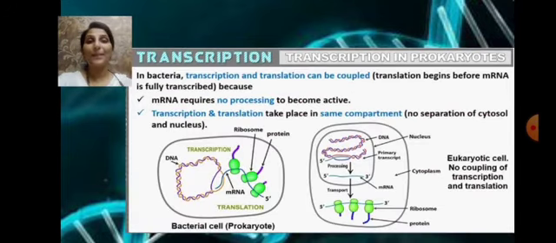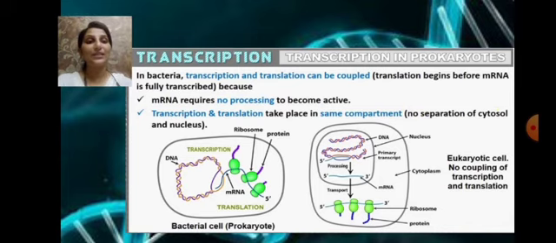We know bacteria are prokaryotes. That means they do not have the genetic material enclosed within a nuclear membrane. They have the nucleoid which is present in the cytoplasm. In the case of bacteria, the transcription and translation, we know transcription is the synthesis of mRNA and translation is the synthesis of proteins based on the information which is present in mRNA. So transcription and translation are coupled. That means translation begins before mRNA is fully transcribed.